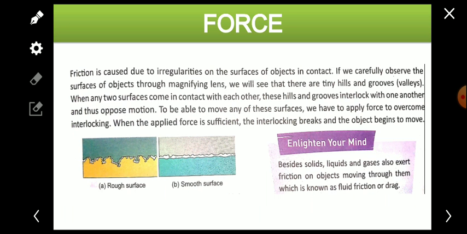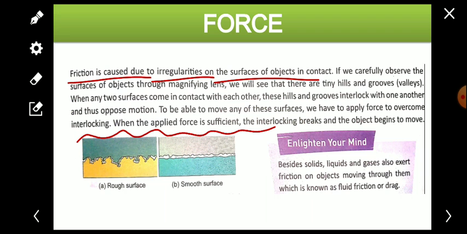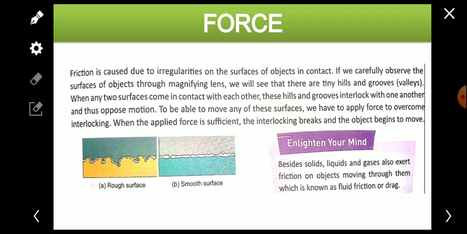Now, friction is caused due to irregularities on the surfaces. What are irregularities? It means the surface is not completely flat or smooth. Suppose a surface has many grooves, ups and downs. It means the surface has irregularities. Regular means completely flat. So friction is caused due to the irregularities, the ups and downs on the surfaces of the objects which are in contact.